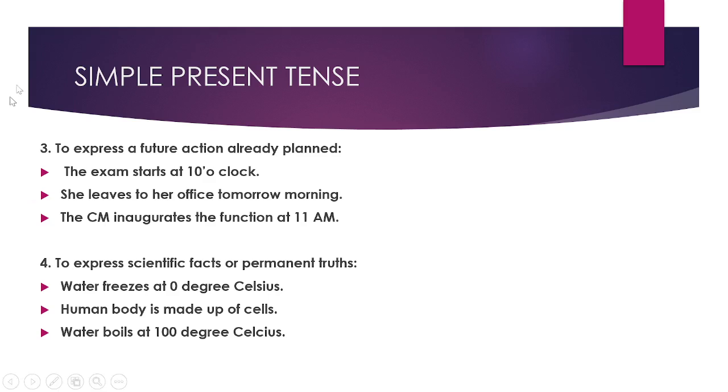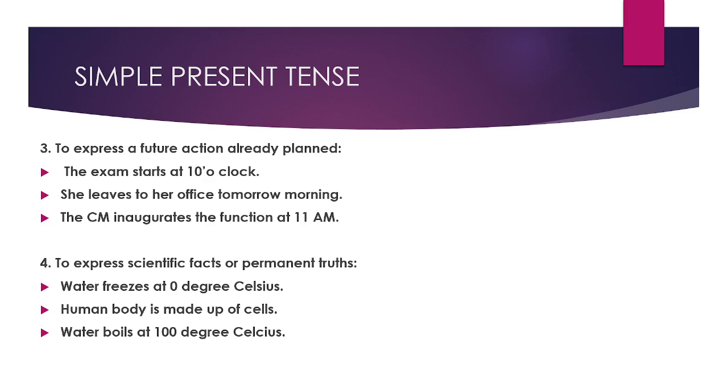Now moving to the third use: to express a future action already planned. Future action, you will think, is expressed only in future tense. But there are situations where some actions are already planned.